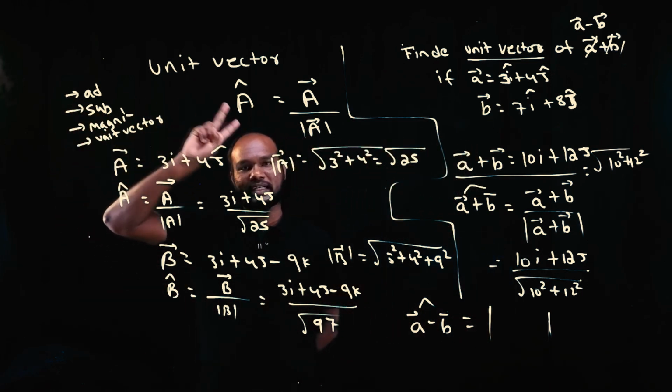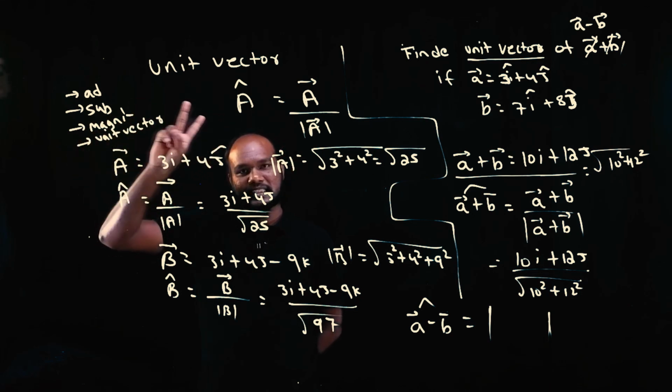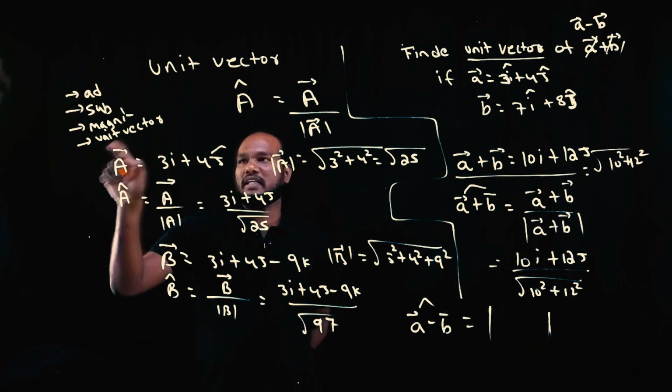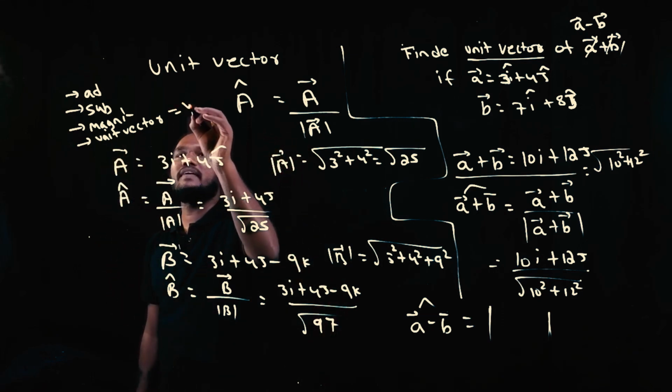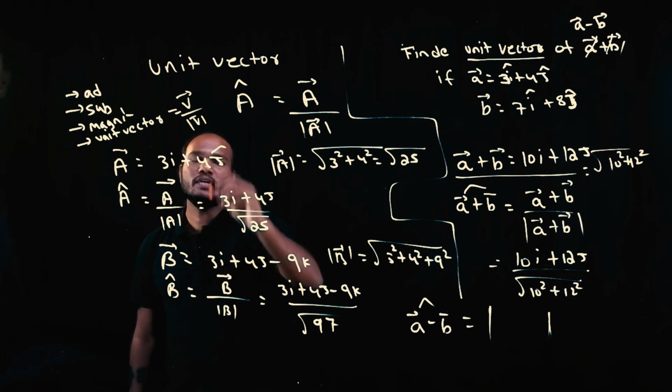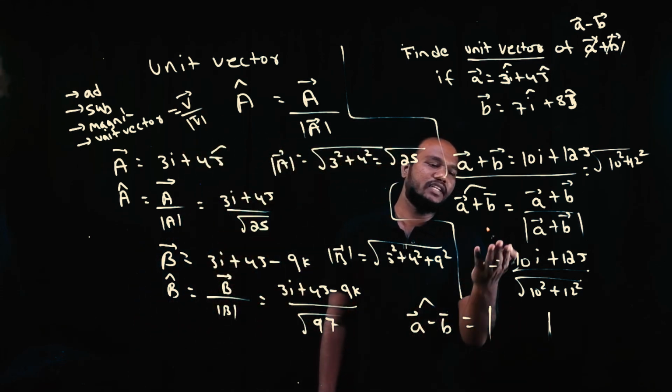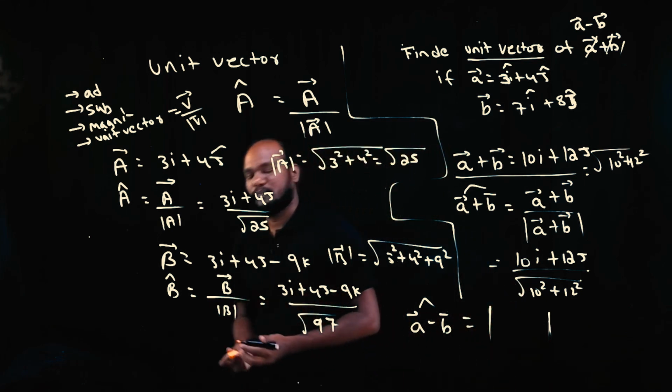Can you solve addition? Two vectors are given, can you add? Two vectors are given, can you subtract? If a vector is given, do you know how to find the magnitude? To find the unit vector, what is important? The vector itself is important. The vector is given itself, that's just divided by its magnitude.